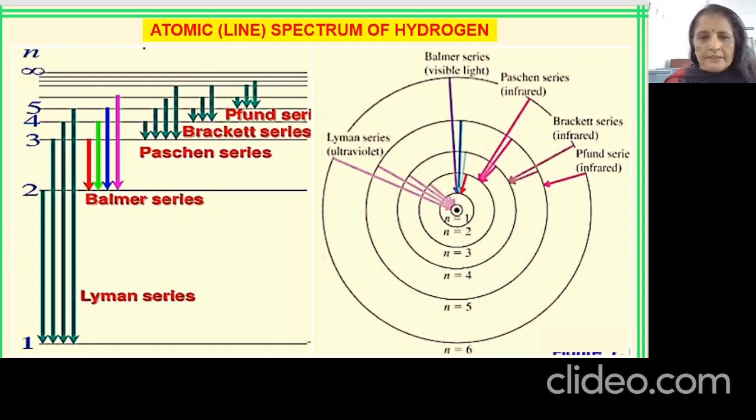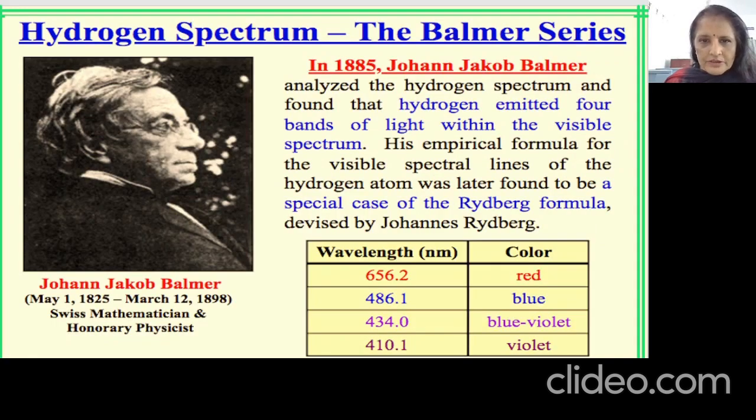Now in this, the Balmer series, which is found in the visible region, was identified by Balmer in 1885, and he analyzed that when the electron comes to the second level, the Balmer series is formed, right? He analyzed this and deduced a formula. At this point in spectroscopy, there was a lot of work done by Rydberg. Why am I taking Balmer's name here specifically? Because Balmer's work was coinciding completely with Rydberg's work.